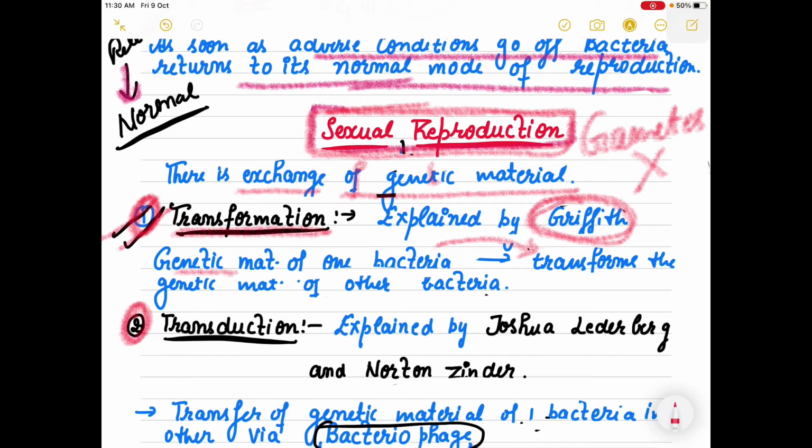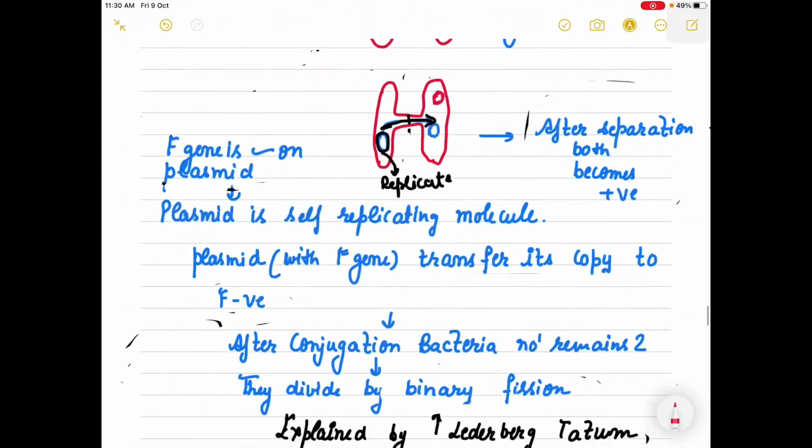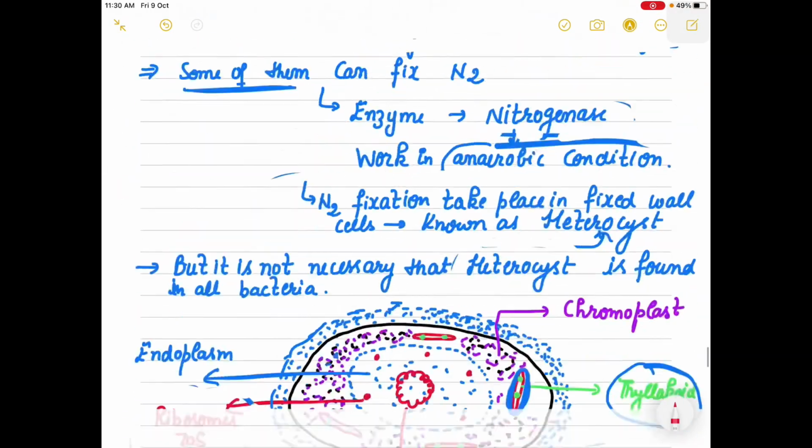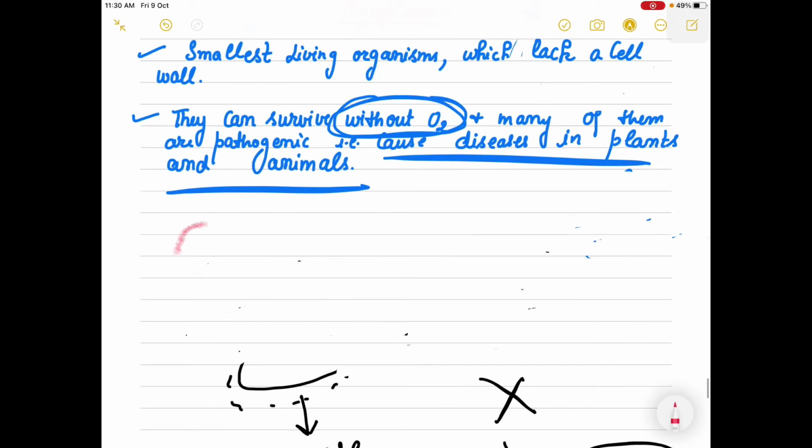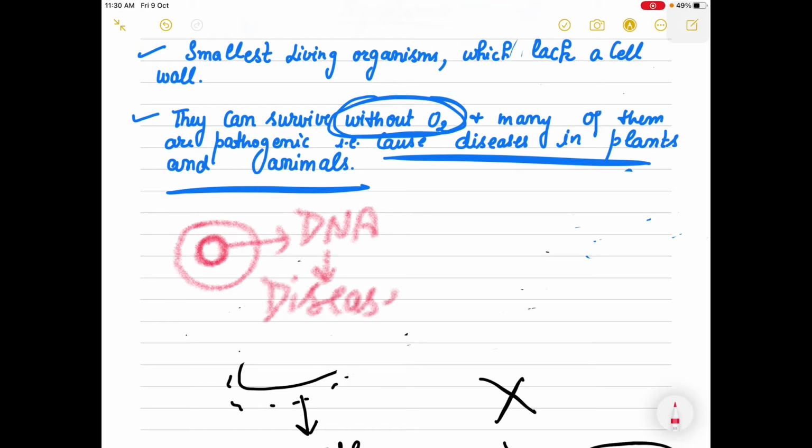He said that in transformation, the genetic material, that means DNA, of one bacteria can transform the genetic material of another bacteria. Suppose this is one bacteria having genetic material DNA with genes which can cause disease, right?